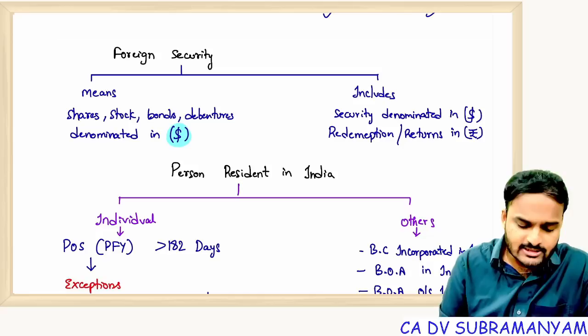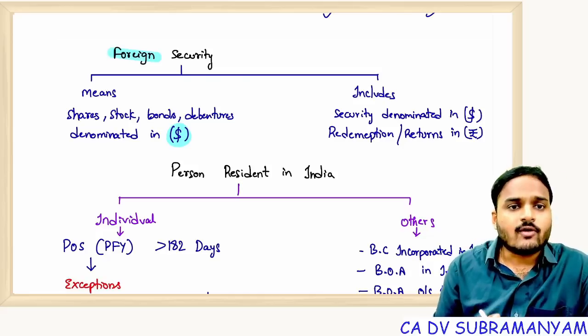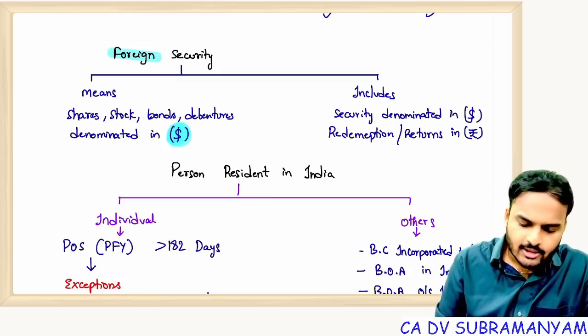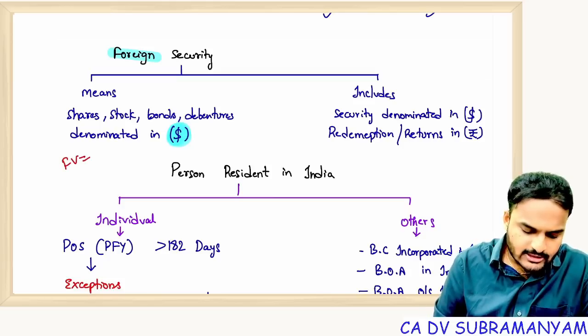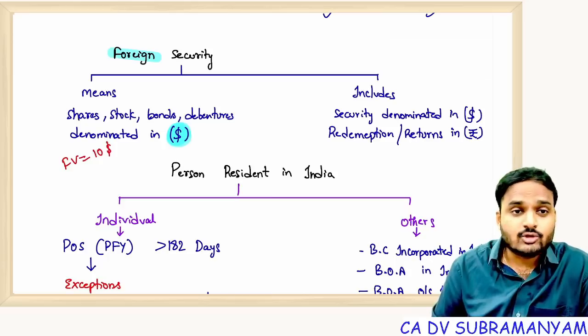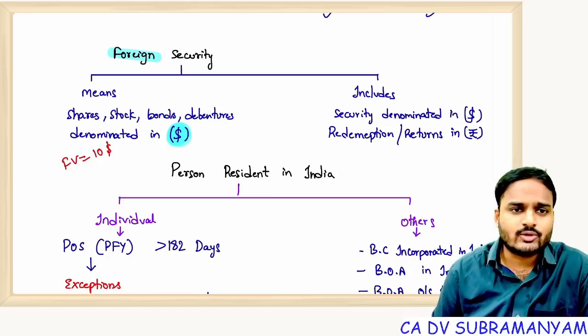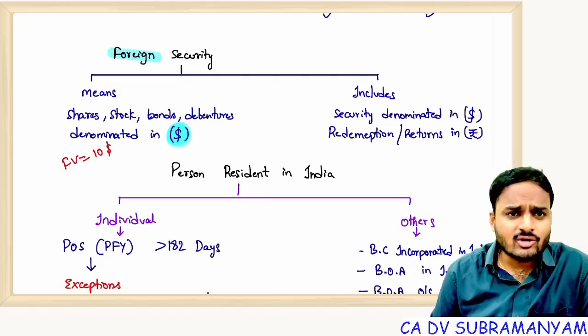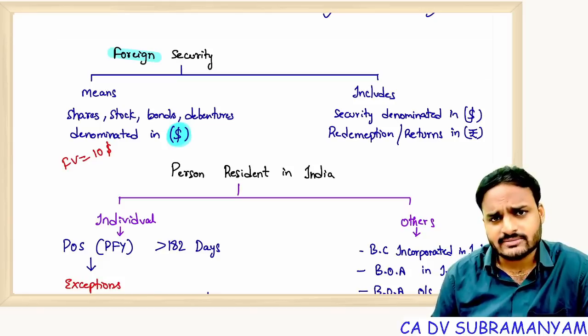But here the definition is about foreign security. So foreign security means security denominated in dollars. If the face value is, for example, $10, then it is a foreign security. For example, Microsoft, Apple, Visa, all these securities are denominated in dollars, and they become foreign security.